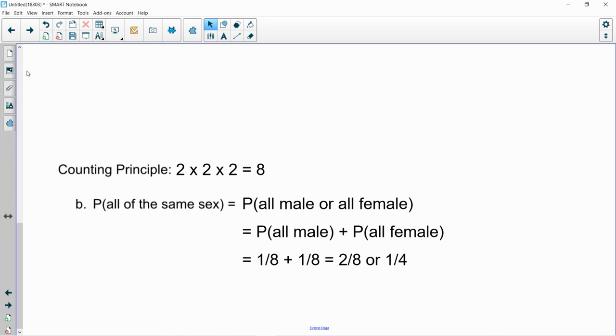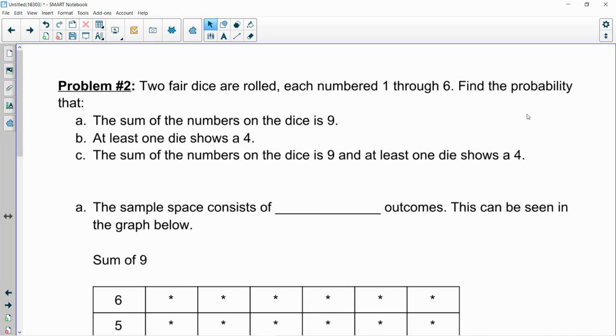All right, and that concludes question 1. We got one more problem to do together, and then we'll let you get going on the homework. So problem number 2, we have 2 fair dice that are rolled, each numbered 1 through 6. So a normal die that we're accustomed to. We're going to find the probability of 3 different scenarios. So let's start with the first one. The first one says probability the sum of the numbers on the dice is 9.